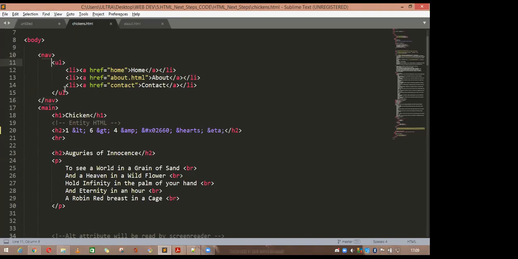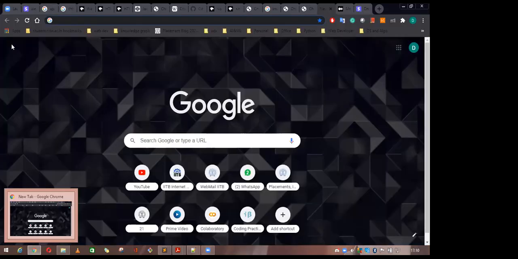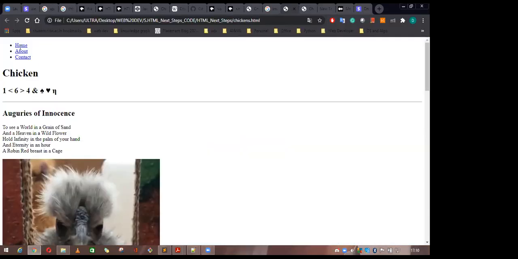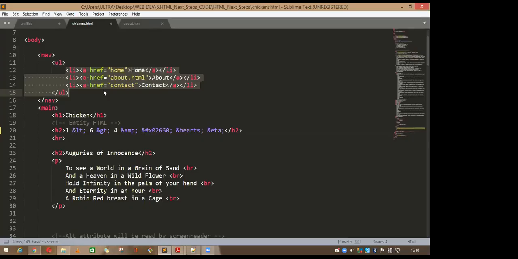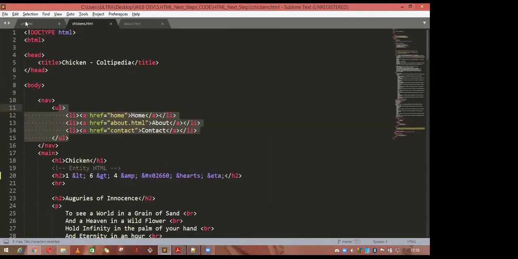In the navigation bar, there are different types of links, like the home button, the about button, and the contact button. If you want to add this type of button into your website, you can make it either by a list, or directly by using something called Bootstrap. Bootstrap also gives some grid sections. By using the grid section also, you can add the navigation bar here. So this is the navigation bar.